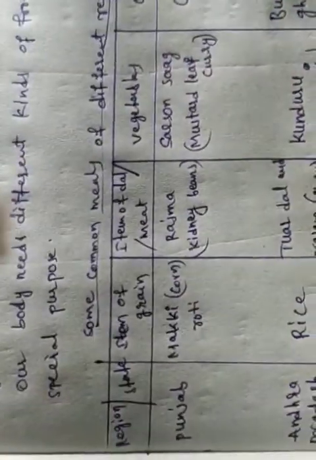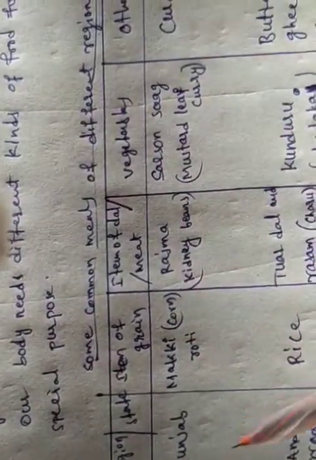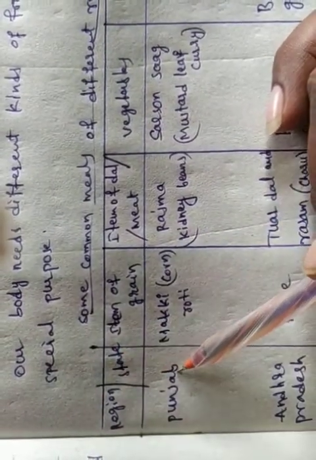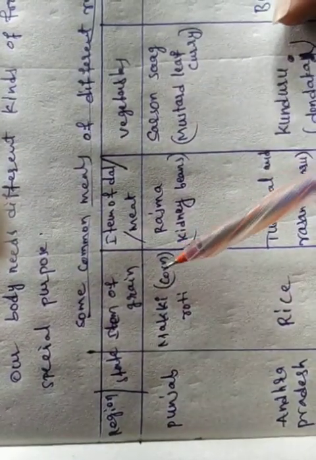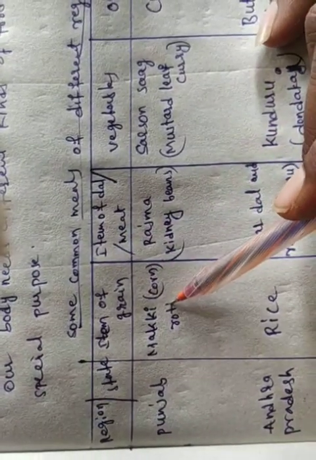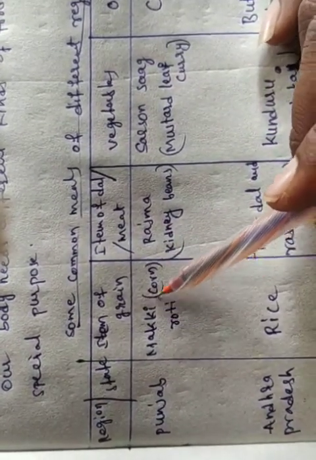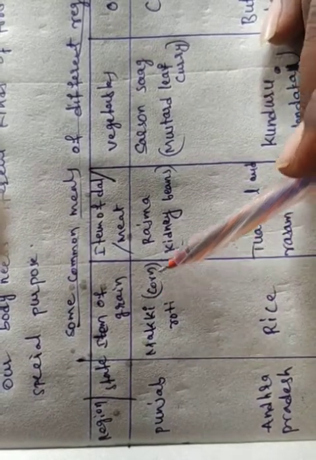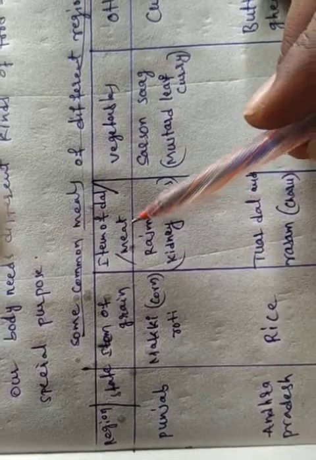Now for suppose if we take the Punjab state, the region is Punjab. In Punjab, item of grain is makki, corn. Makki means corn, so makki roti.